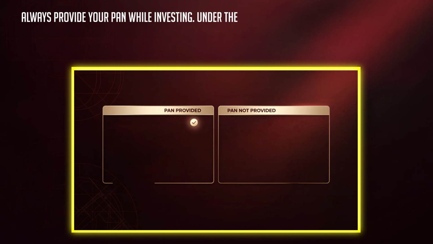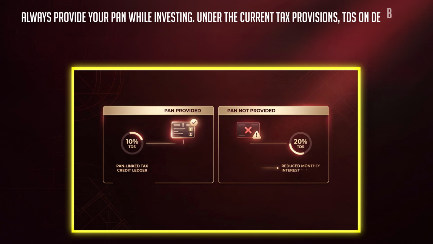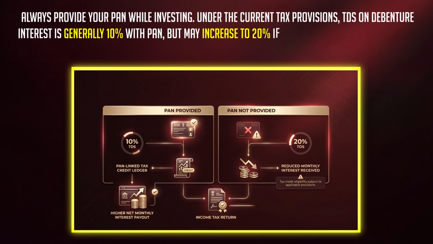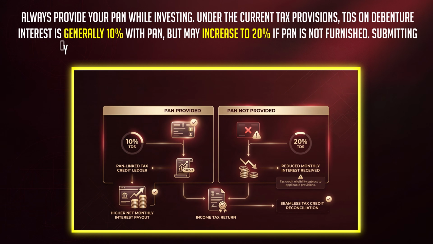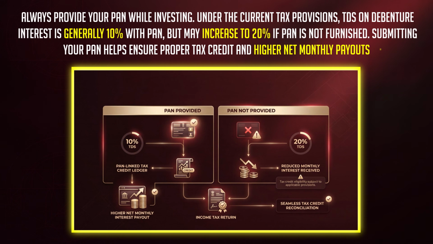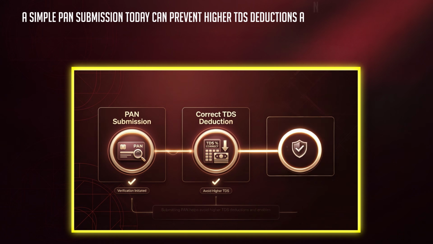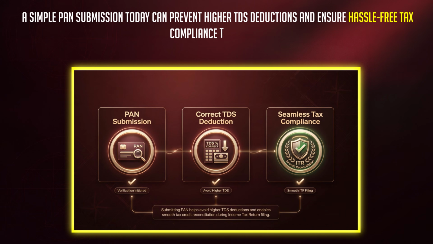Under the current tax provisions, TDS on debenture interest is generally 10% with PAN, but may increase to 20% if PAN is not furnished. Submitting your PAN helps ensure proper tax credit and higher net monthly payouts. A simple PAN submission today can prevent higher TDS deductions and ensure hassle-free tax compliance tomorrow.